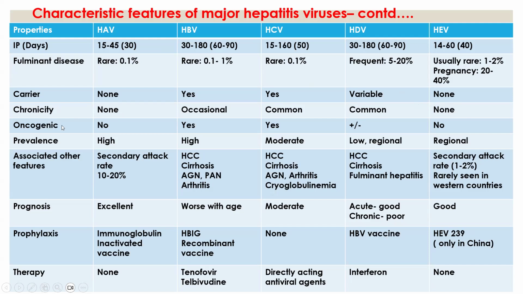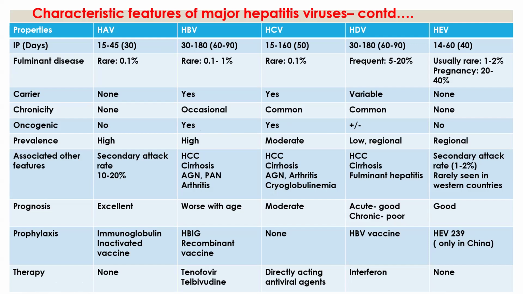So next, oncogenic, so cancer causing. Hepatitis A virus doesn't lead to cancer. It is not an oncogenic virus. Hepatitis B and hepatitis C are oncogenic viruses. They cause hepatocellular carcinoma. Hepatitis D virus may or may not cause it, and hepatitis E virus does not cause it. And the prevalence of infection.